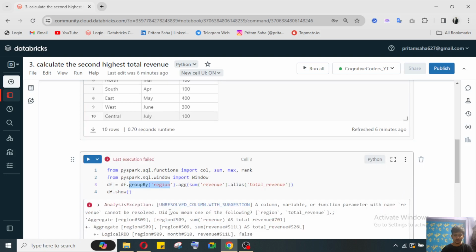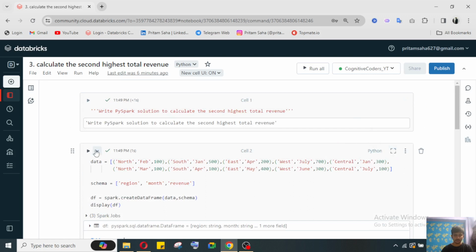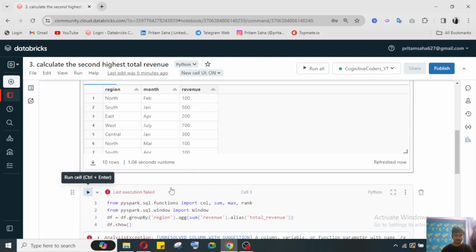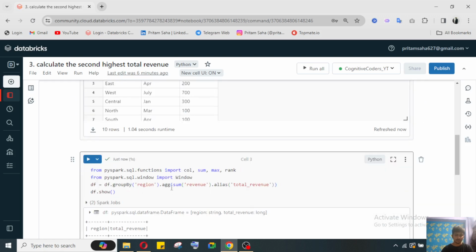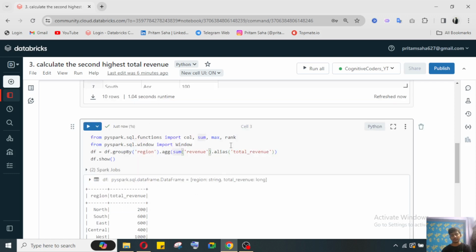Why is it giving me an error? One minute. I need to run it first once again, otherwise the group by operation will not perform. So now, using group by for each and every region, I am getting the data. You can see 200, 600, 600, 400, 1000. Now what I need to do? Using the aggregation we have got the data, and after that we change the column name to total revenue. So it is very simple.